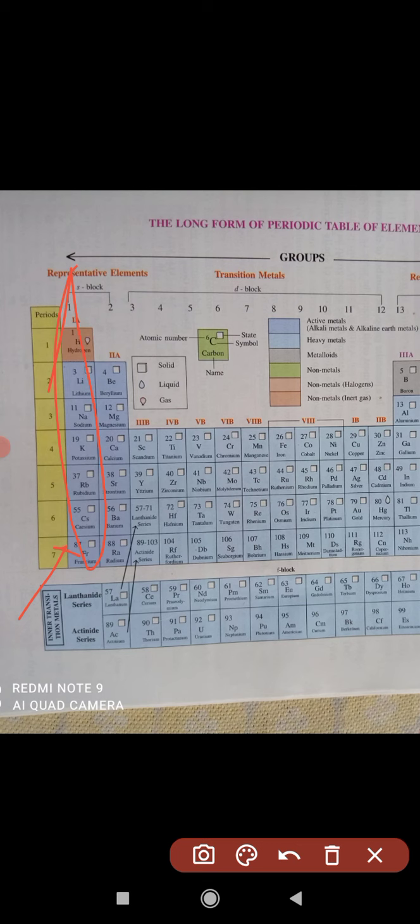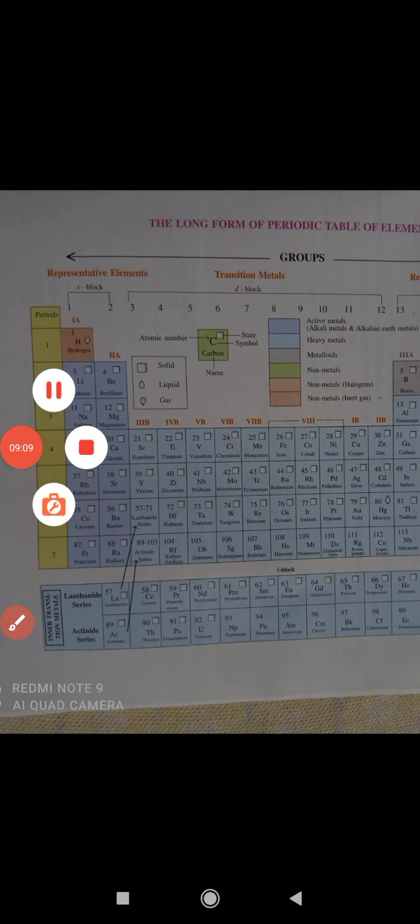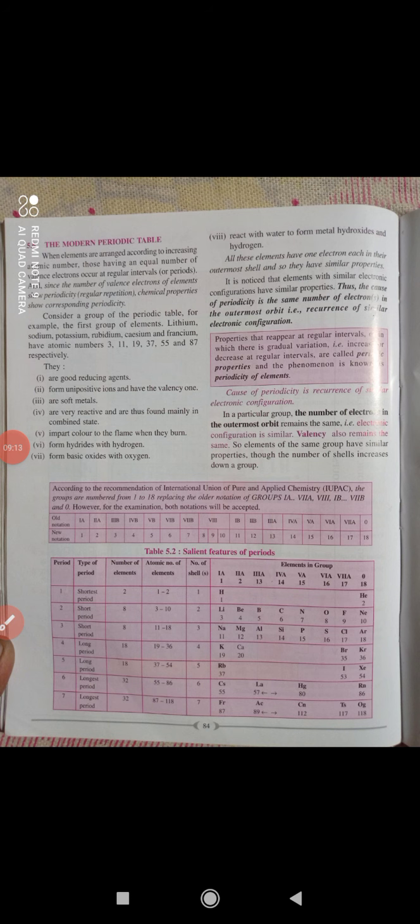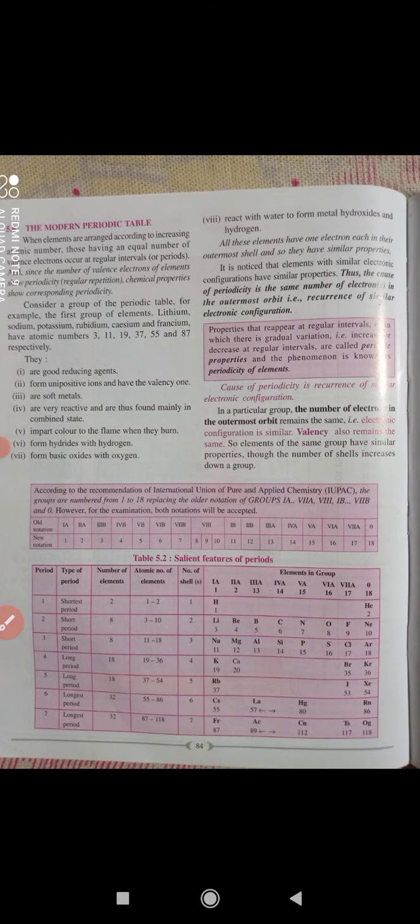Generally metals are solid, but 95% of their physical and chemical properties are the same, because their valence electrons and valency are the same. So students, this is an easier, more acceptable periodic table, which is used nowadays.